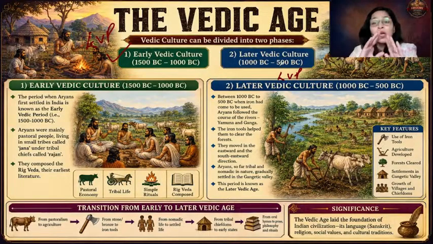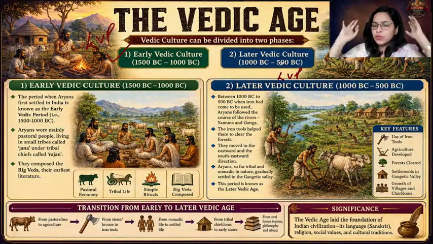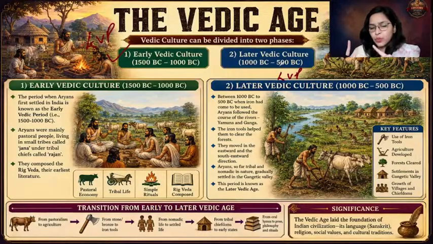It is absolutely fine because we cannot give any rigid timelines. Even if you write approximate timelines in your answers, it is acceptable. But you should not give a big difference of 1,000, 2,000 years. A 100, 200 years difference is acceptable because the timelines are very fluid. Okay. So coming towards over here.